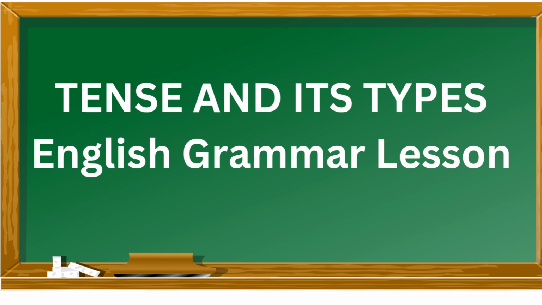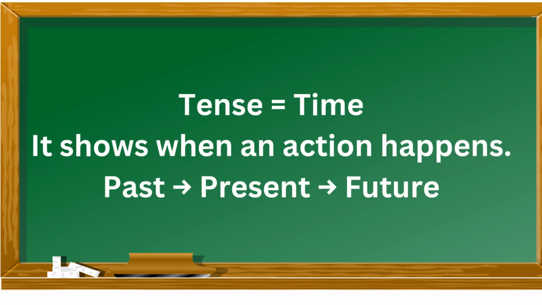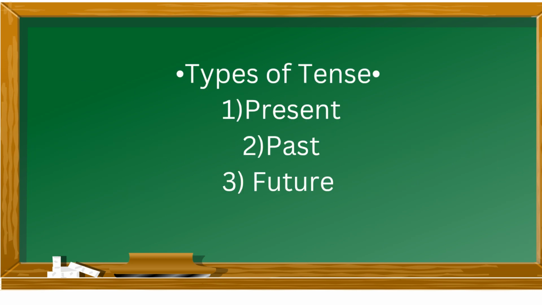Tense helps us express when an action happens, in the past, present, or future. The word tense means time. It tells us whether an action took place in the past, is happening now, or will happen in the future. There are three main types of tense: present, past, and future. Each tense has four forms: simple, continuous, perfect, and perfect continuous.